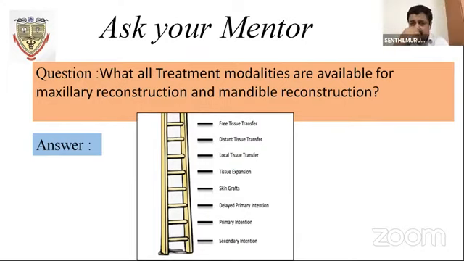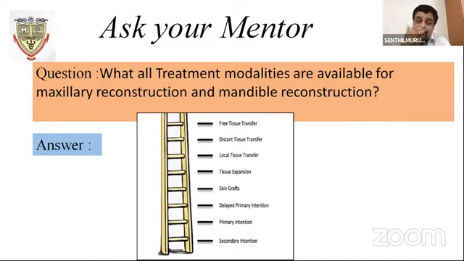Flap wise, all remains the same. The sculpting of the flap is one difference. The second is the ladder that you have displayed; a little new thing has come, a new, revised reconstruction ladder. They start with the free tissue. Free tissue is nothing but obtaining the tissues based on the congruity.